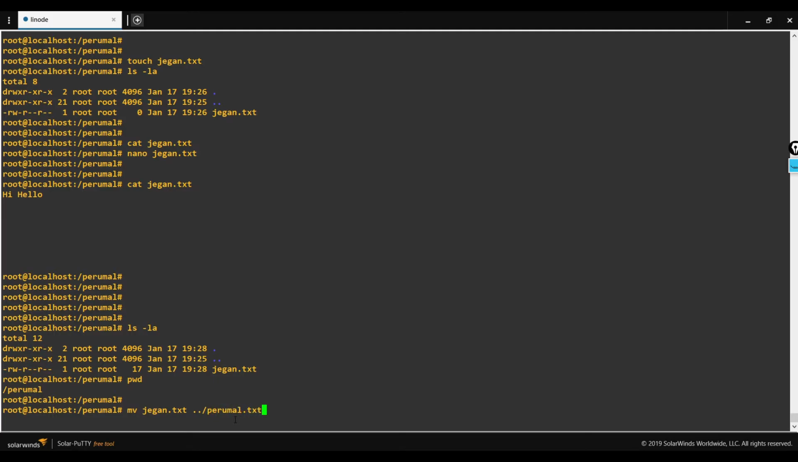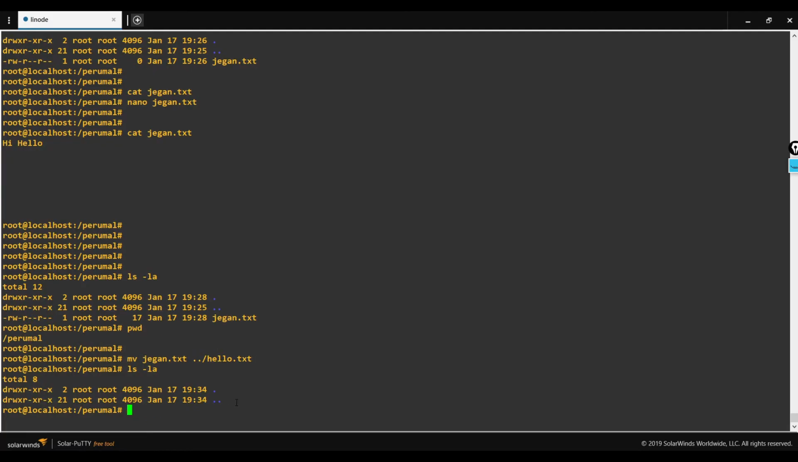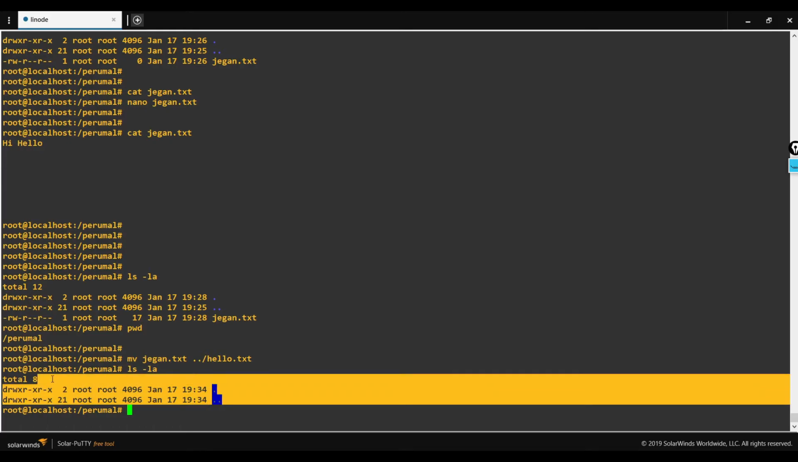It will be renamed, I'll give some other name. It will be renamed from jagan.txt to hello.txt when it moves to the previous directory. Now it moved. Let me check whether the file is available in the present directory. It is not, because it has already moved.